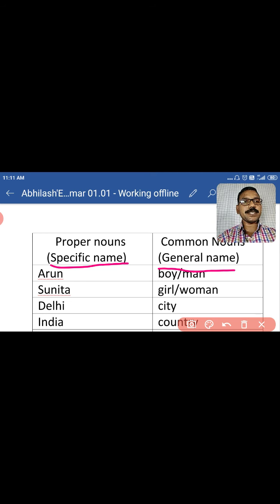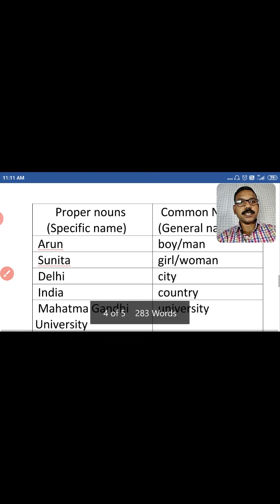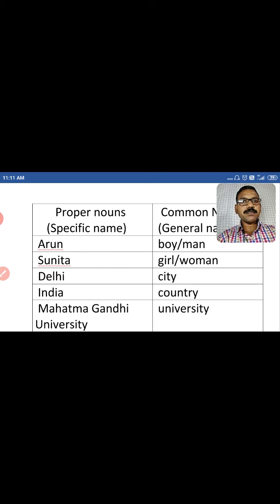It does not specify any place or thing. Okay, look at these examples so that you can easily understand. You can see here first Arun. Arun is a particular person's name. So we can see Arun is a proper noun. Okay, and in common we can see Arun is a boy, Arun is a man. So here boy and man is a common noun.